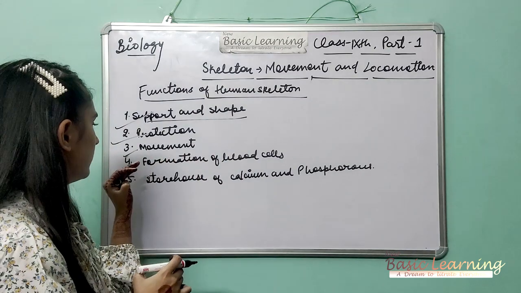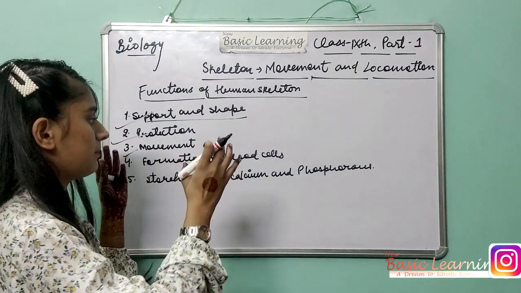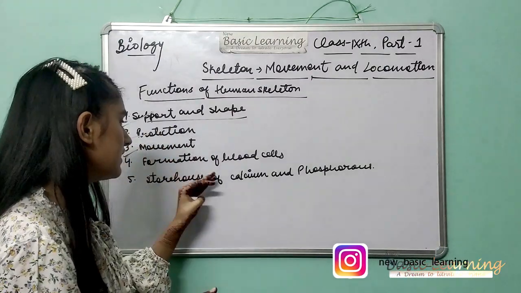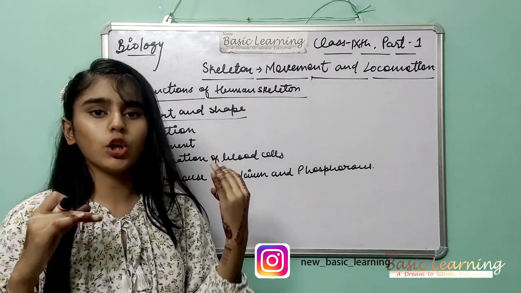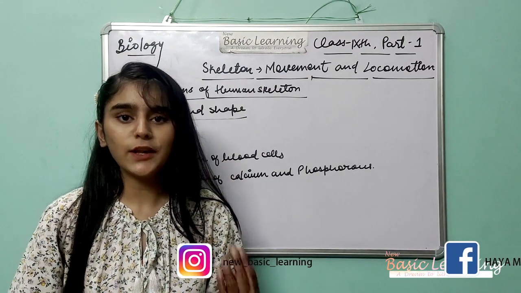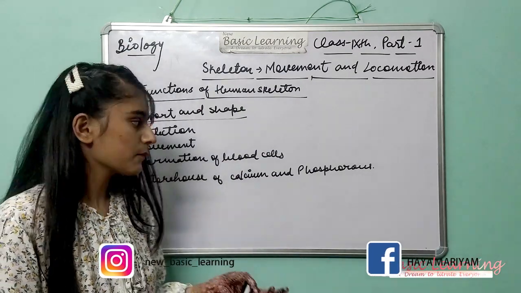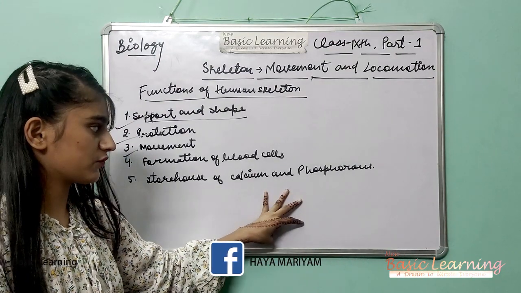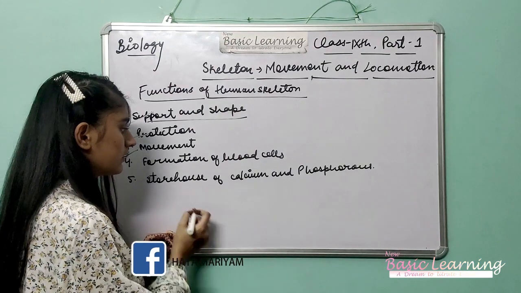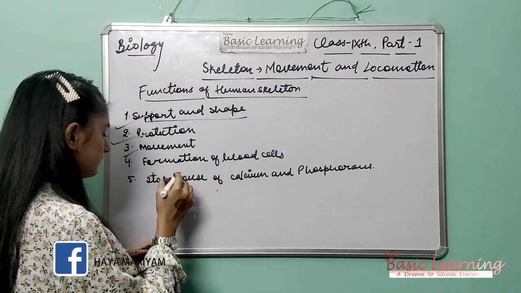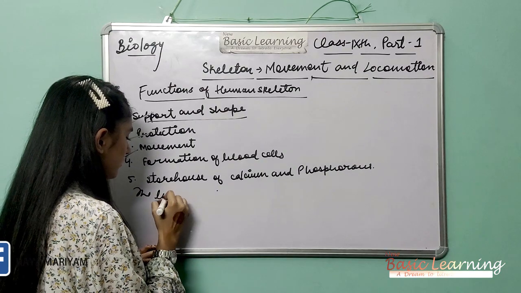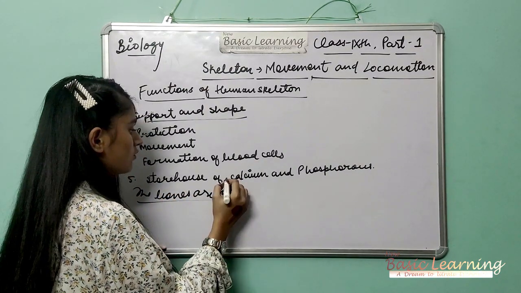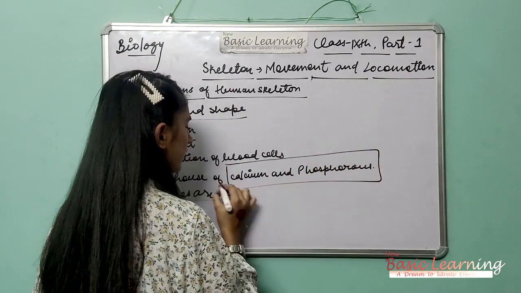Then the formation of blood cells, including red blood cells and white blood cells. They are formed in the hollow space of the long bones, or you can say the marrow of the long bones, including the femur. Then the bone is the storehouse of calcium and phosphorus for the rest of the body. This is the main point, that the bones are the storehouse of calcium and phosphorus.